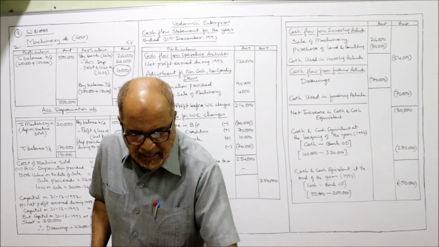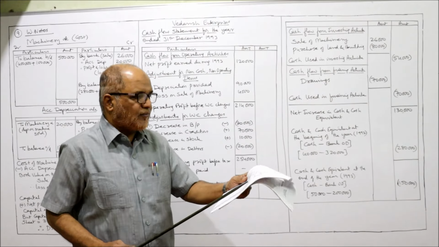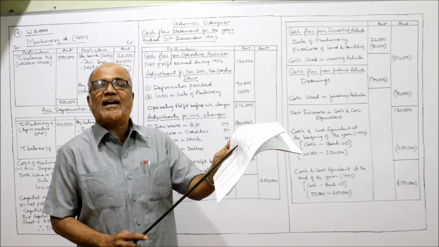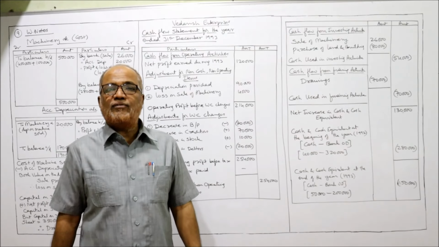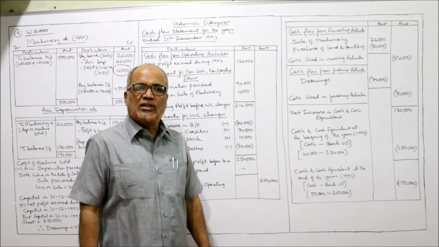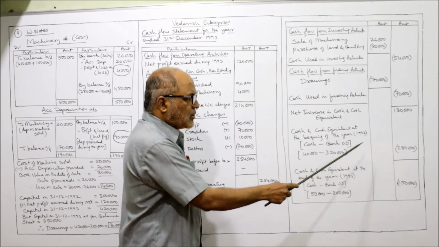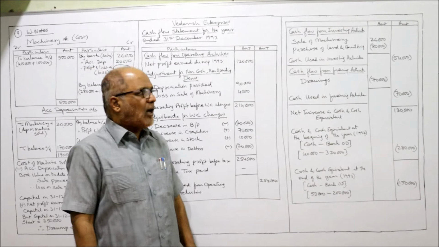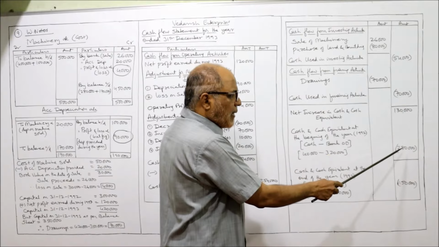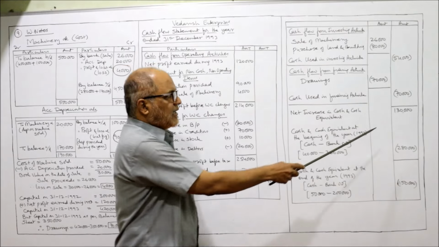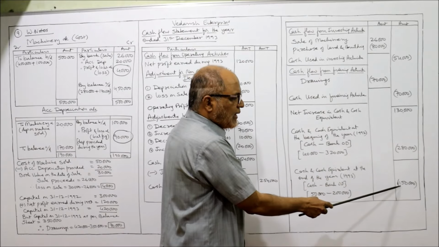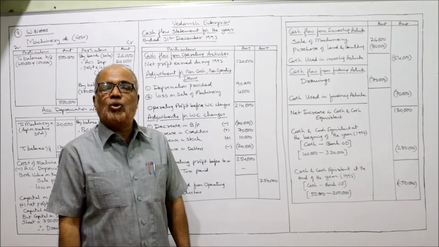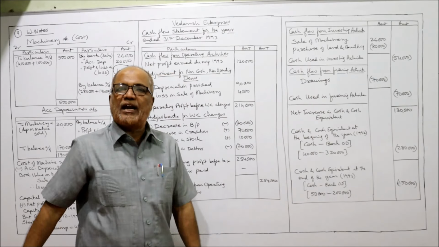See here, last year cash balance was 40,000 and last year bank overdraft was 3,20,000. So 40,000 minus 3,20,000, you get minus 2,80,000. Now 1,30,000 minus 2,80,000, you will get minus 1,50,000. What is this minus 1,50,000? Cash and cash equivalent at the end of the year, at the end of current year 1993.